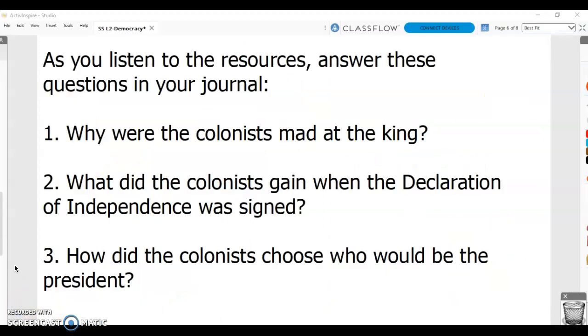As you listen to the resources that I will read and show you, I want you to answer these questions in your journal. Why were the colonists mad at the king? What did the colonists gain when the Declaration of Independence was signed? How did the colonists choose who would be the president?